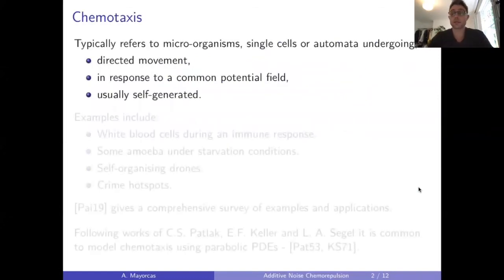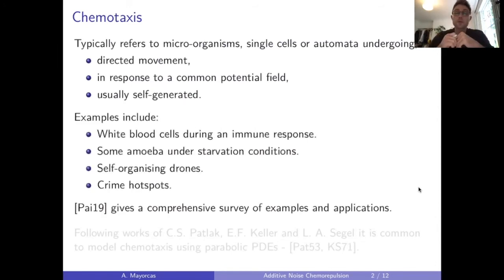So I'll be talking about a stochastic model of chemotaxis, specifically a model of chemorepulsion. More generally, chemotaxis refers to microorganisms, maybe single cells, automata, or amoeba, that kind of thing, undergoing directed movement, typically directed by some self-generated chemical field or potential field we can think of.